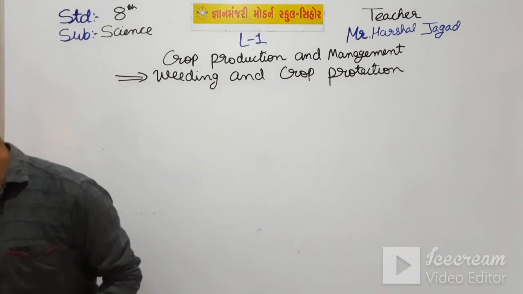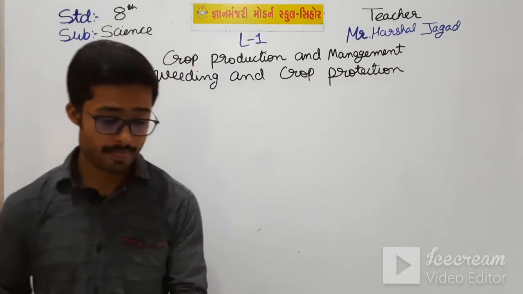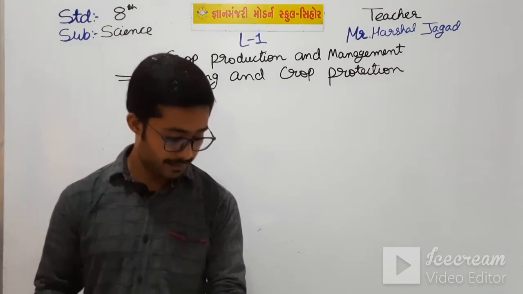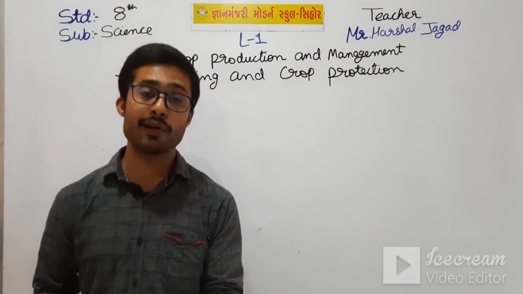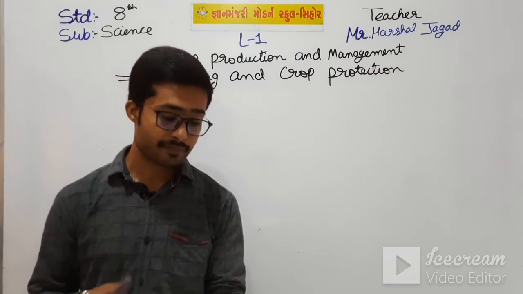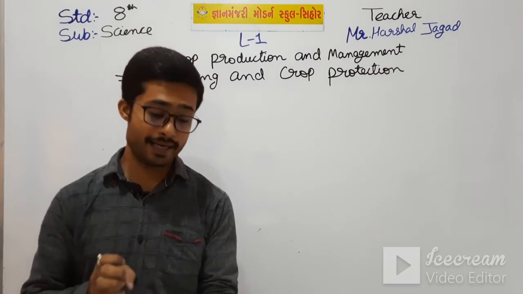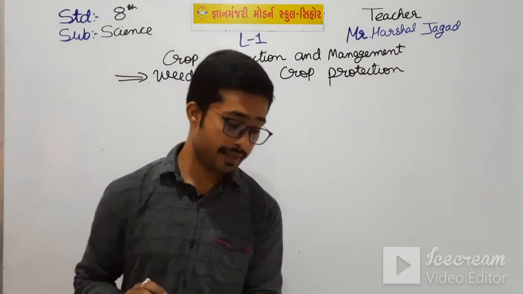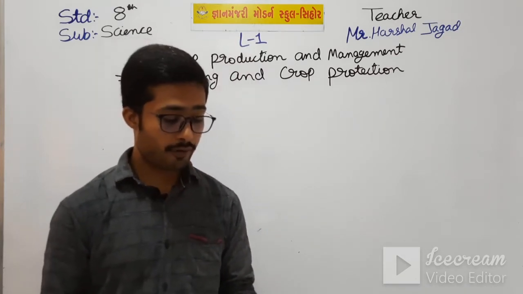In your textbook look at the figure on page number 16. Manual weeding means the crops are weeded. Let me read that from the first paragraph.